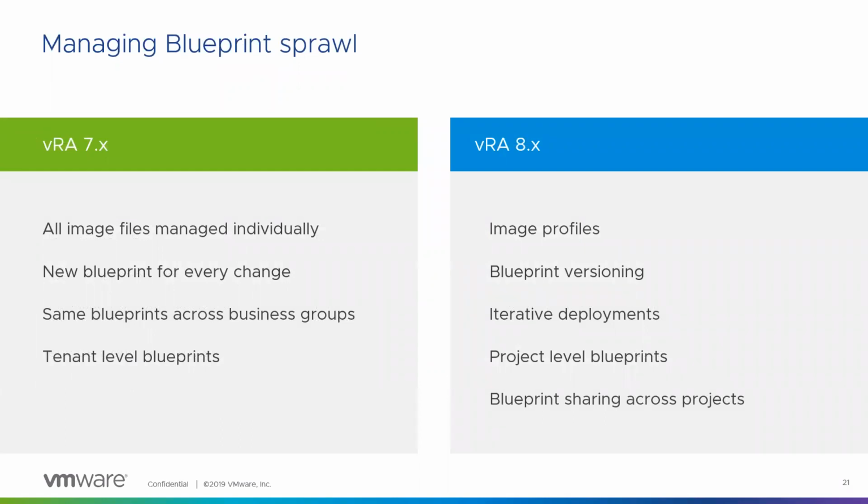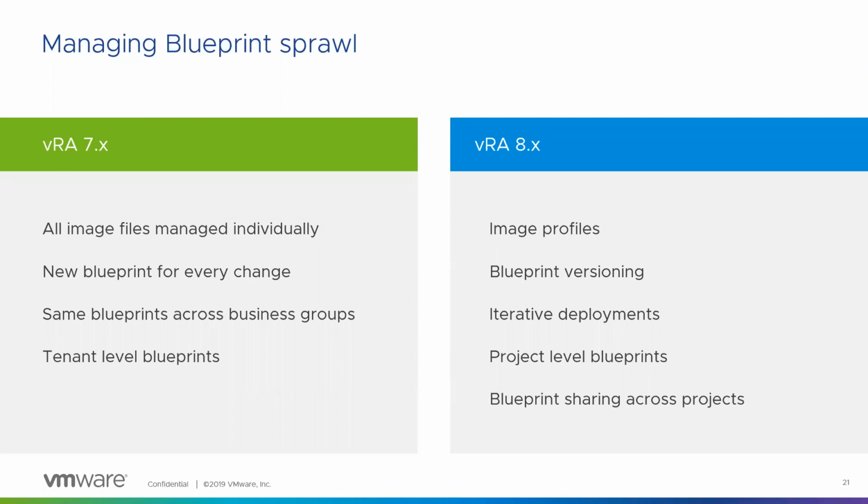So there are several things that you can do with version 8. One is prevent a blueprint sprawl. So earlier in version 7, blueprints were across business groups and within the tenant. And you had to create a new blueprint for every change that you made. And one more thing is all image files have to be managed individually.